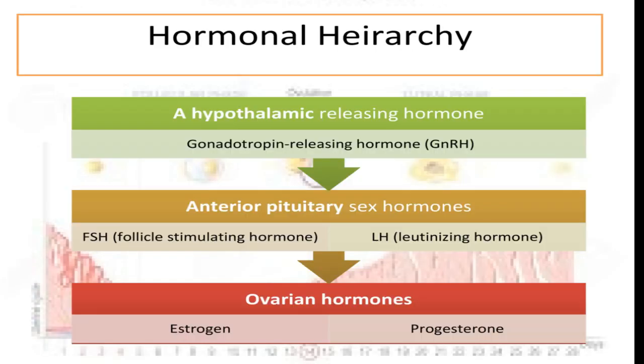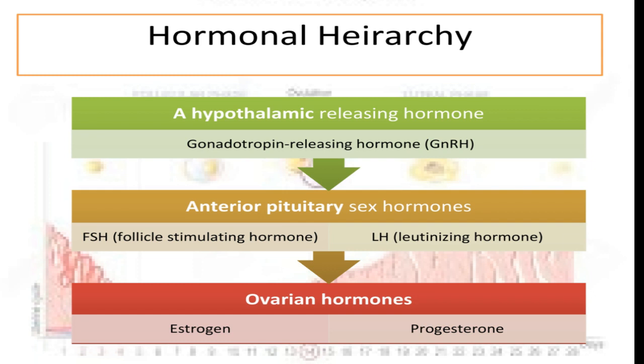These organs follow some sort of hierarchy and they mimic an organizational hierarchy where a boss passes an order to its subordinates and they follow accordingly what their boss has commanded. Similarly, the hormonal hierarchy works on this principle, where at the top we have the hypothalamus, which you know very well is the brain of the body and acts as a boss, whereas the anterior pituitary and ovaries are subordinates, which do as directed by the hypothalamus. But the question is, how do they communicate? You already know the answer, yes, by hormones, which are chemical messengers.